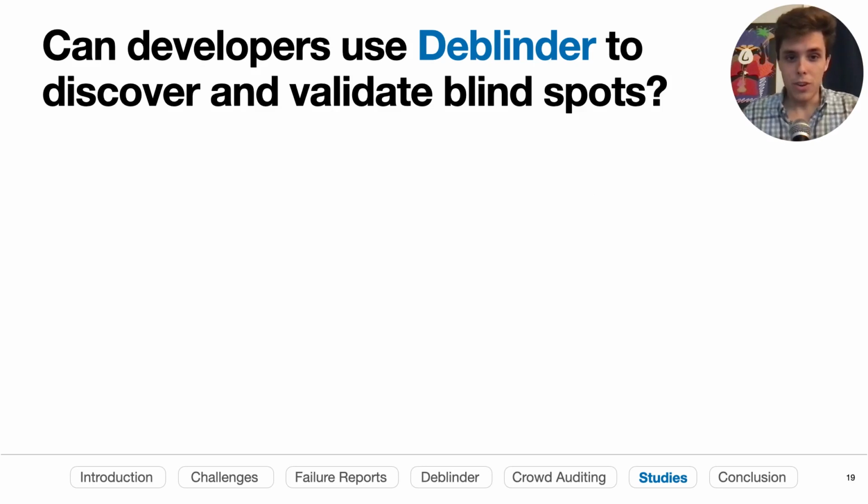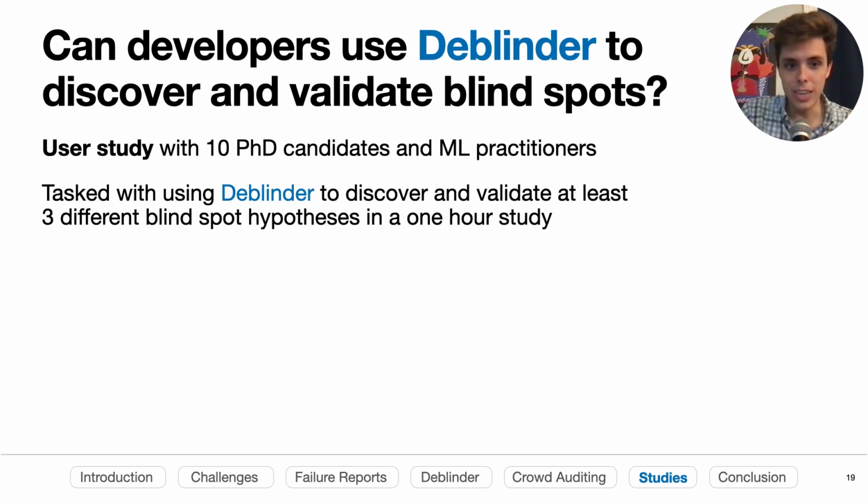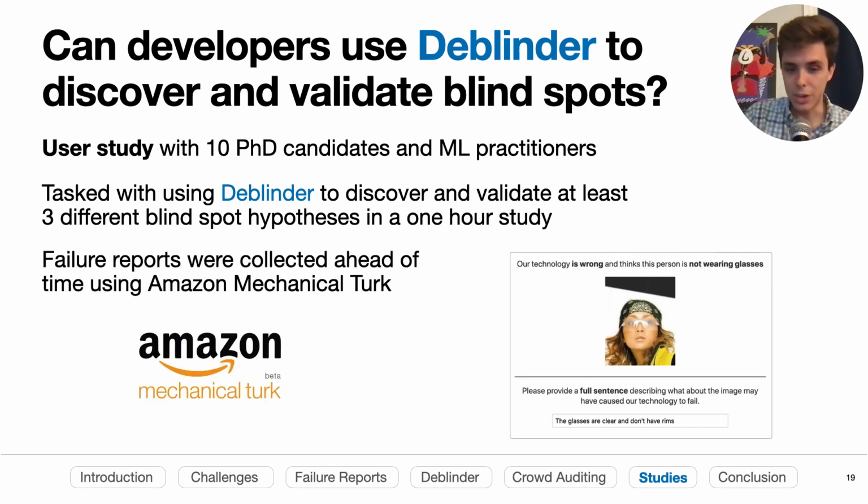So to test whether developers can actually use Deblinder to find these systematic errors, we ran a user study with 10 PhD candidates and ML practitioners. We had collected a bunch of reports using Amazon Mechanical Turk for this eyeglass detection problem, and then had them go through and develop these different hypotheses. We found that there was a lot of consistency in the types of hypotheses that developers came up with, and that this sense-making process of finding, creating hypotheses, and verifying them made a lot of sense.